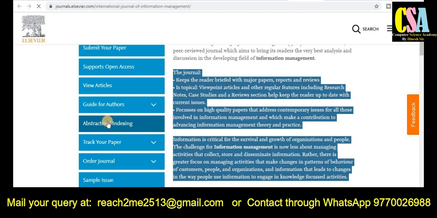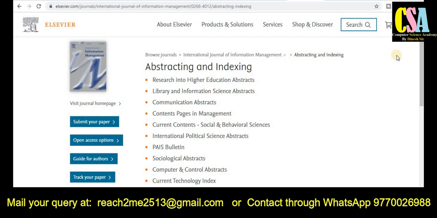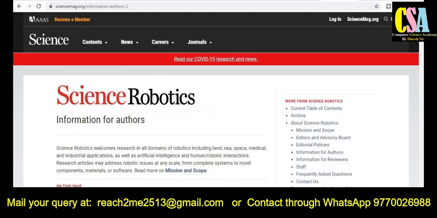Whether this journal is in the Scopus category or SCI category, just click on this abstracting and indexing part. Here you will get all the detailed information. As you can see, this journal is in the Scopus category, SCI category, and many more indexes. So grab this golden opportunity to publish your research paper.